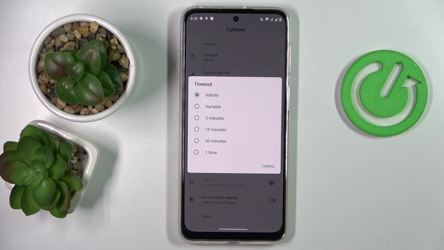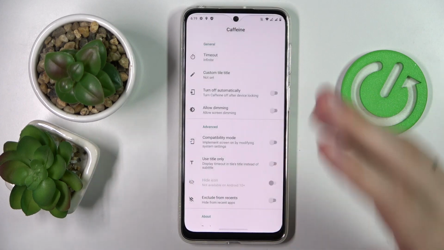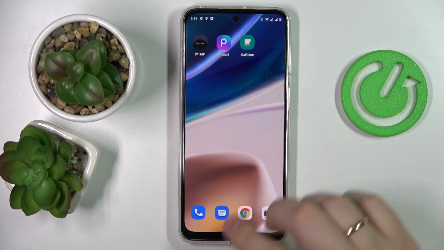So that essentially means that as long as the Caffeine app is active and you do not close it, your screen will not go to sleep automatically at all, no matter for how much time it is in idle status. It can be even a few hours, or whatever much time, until it has sufficient battery to stay powered. It will not lock the screen or turn it off.